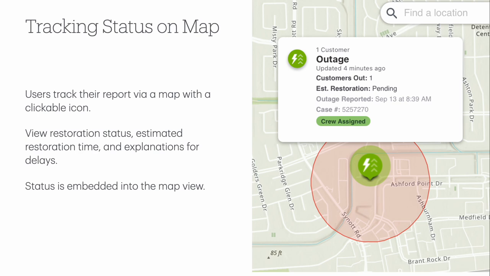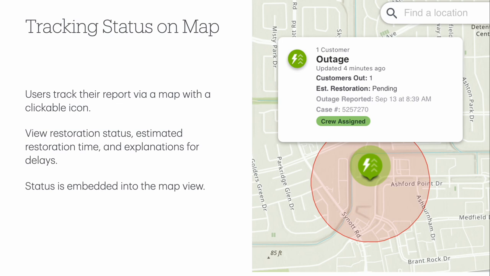One of the key features is that users can then track the status of their report directly on a map. When you submit a damage report, a little pin appears on the map showing the location that you've reported. When you click on the pin, it will show the status of your report, like whether it's still being assessed or if a crew has been dispatched.